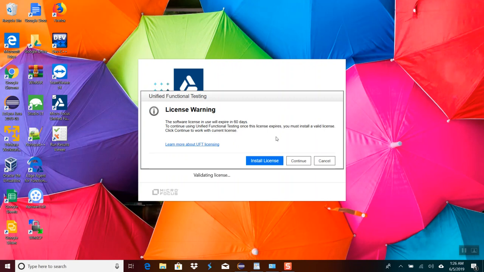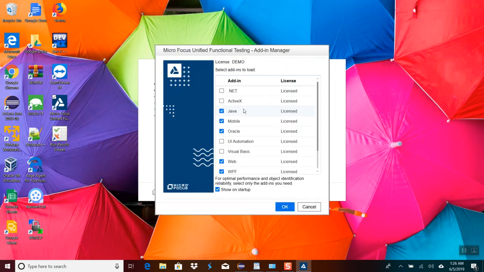And then it can give you an install license option, just click continue. All right. So if you install UFT, they give you a 90-day trial version, 90 days. So it's good. For now, I would uncheck all of this except web. Okay, and click the OK button.